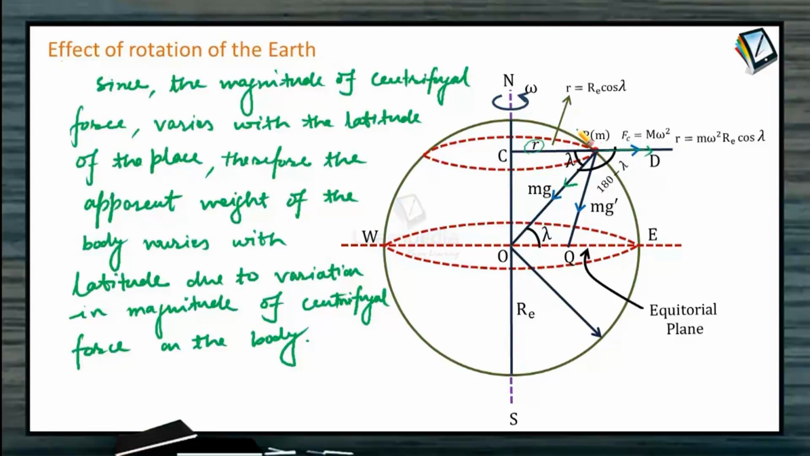Now this radius can be written in terms of the radius of Earth. If the radius of Earth is Re, then this is Re and this is lambda. So this distance becomes equal to Re cos lambda. Hence centrifugal force can be written as m omega square Re cos lambda. Now there are two forces acting at point P. One is F centrifugal and another is mg, the weight. So there will be a resultant of these two forces, say it is mg dash, and the angle between these two forces at point P is 180 minus lambda, because this angle is 180 degrees and this angle is already lambda, so the rest will be 180 minus lambda.